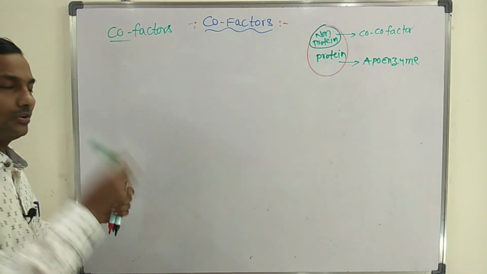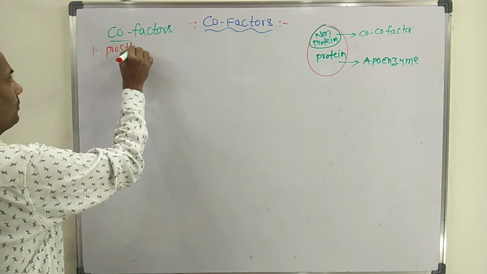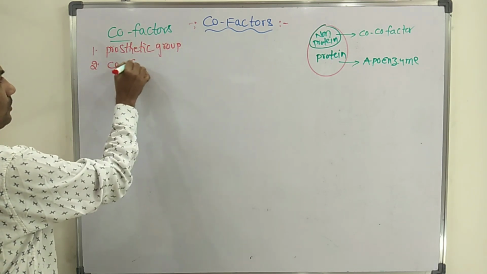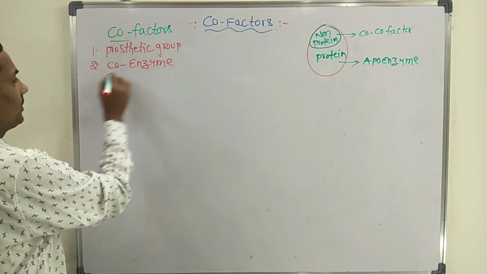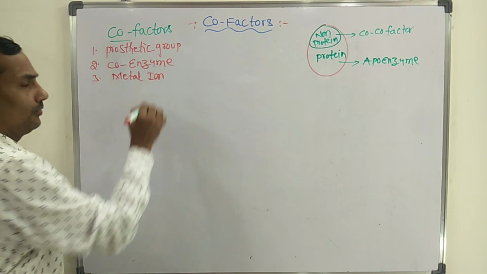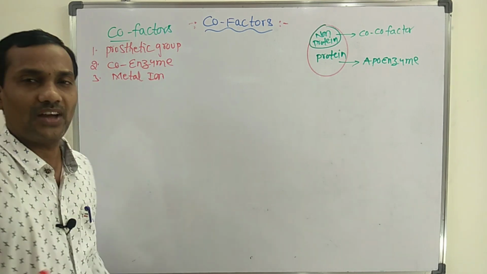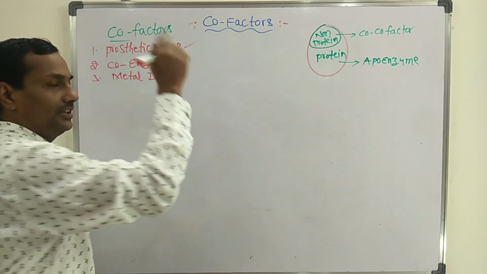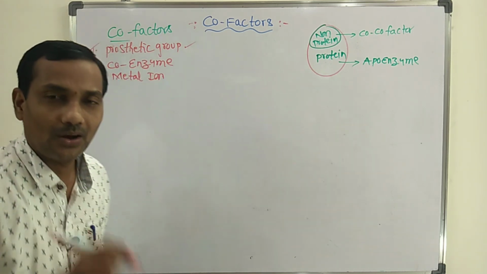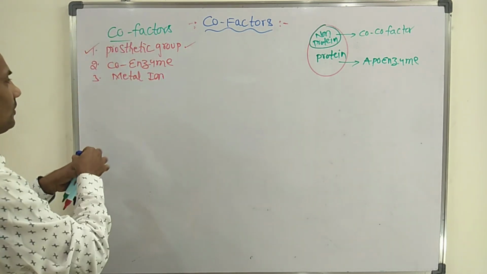Cofactors are broadly divided into three types. First, prosthetic group cofactor. Second, coenzyme cofactor. Third, metal ion cofactors. Like this, there are a total of three different types of cofactors. Already in the first video we discussed detailed information about prosthetic group. Now in this video we are going to discuss coenzyme cofactors.